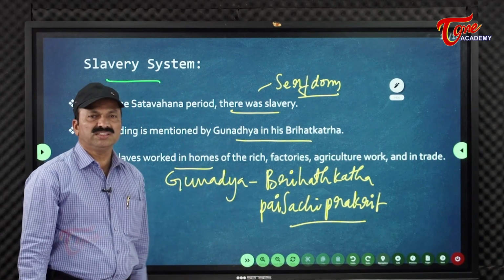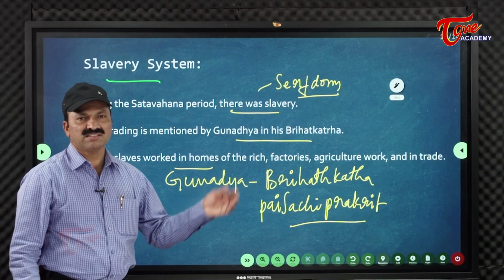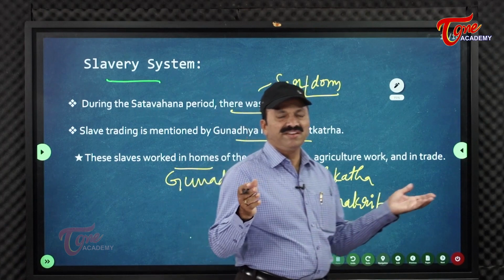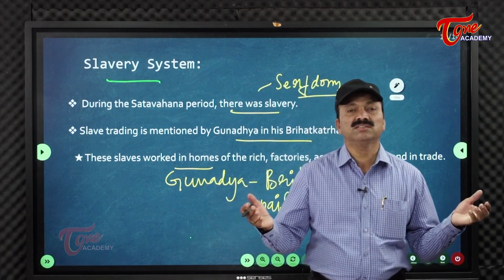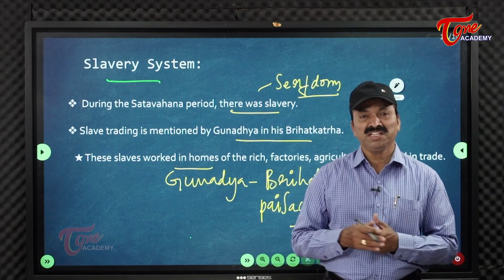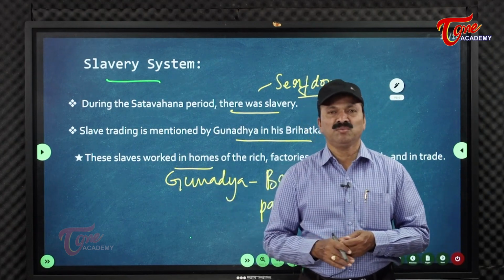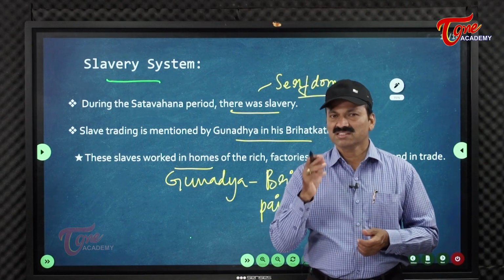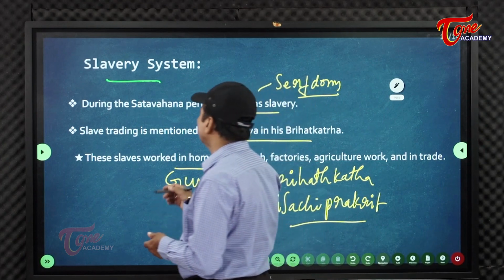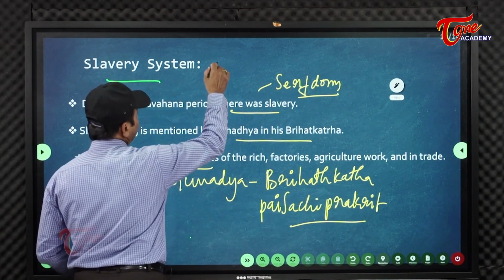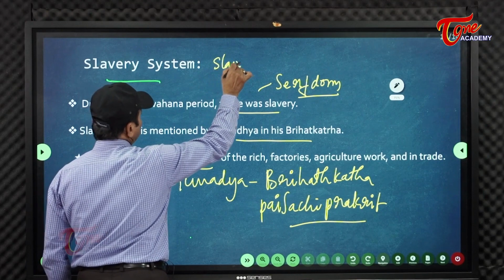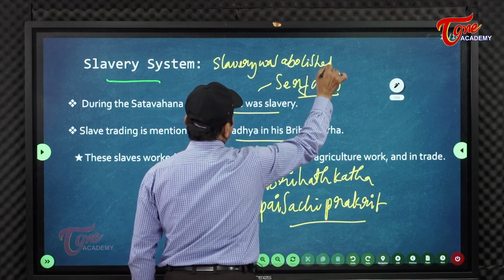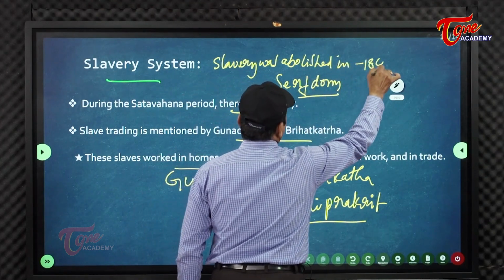So in the social conditions, in the beginning itself slavery existed. Even in the period of the Mauryas, slavery was one of the problems. Slavery was at last abolished in India. In which year? In the British period, slavery was completely banned, completely abolished, in the year 1843. It was said that in the modern period, slavery was abolished in 1843.